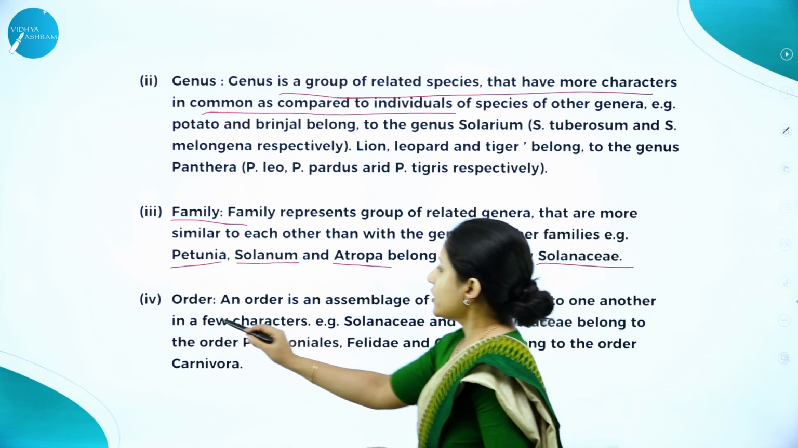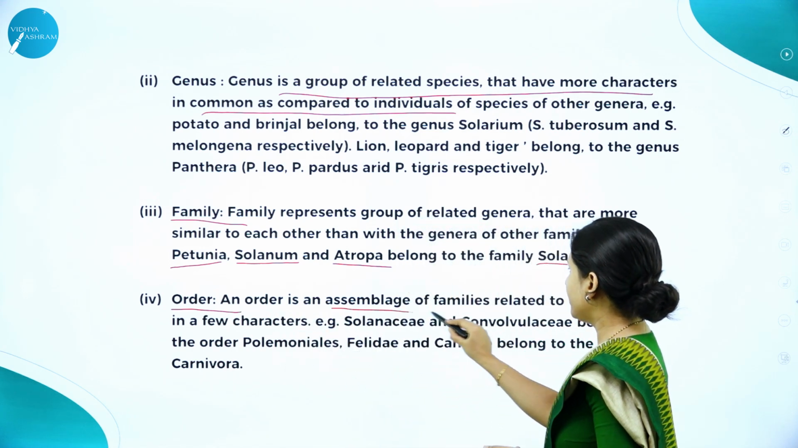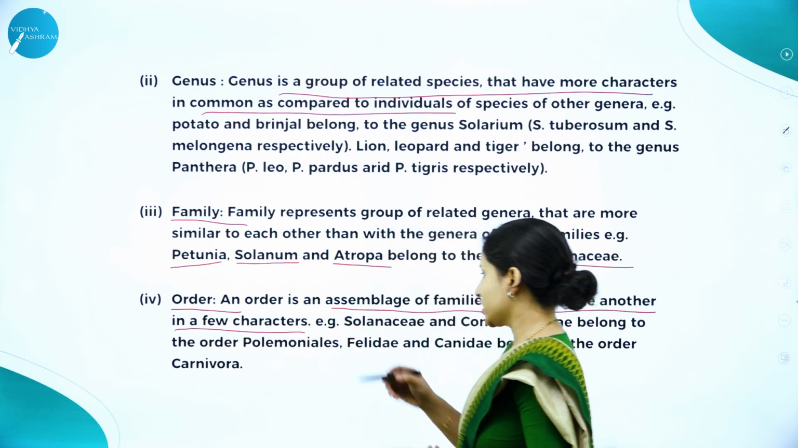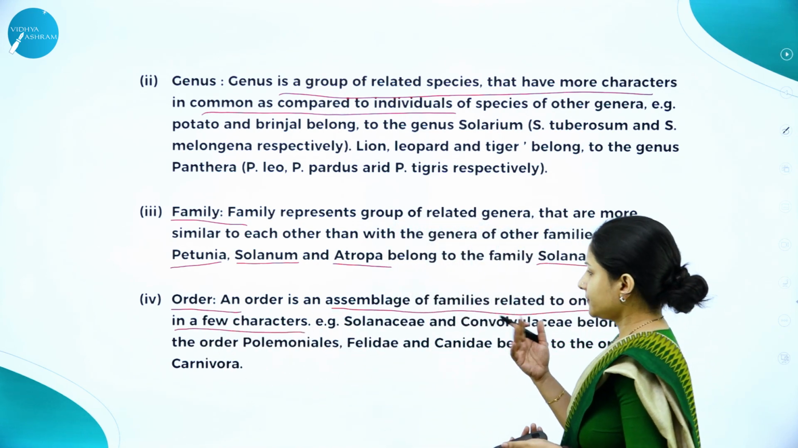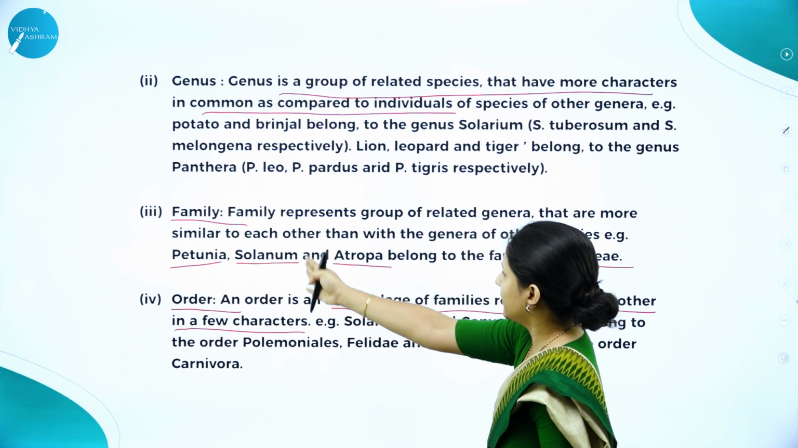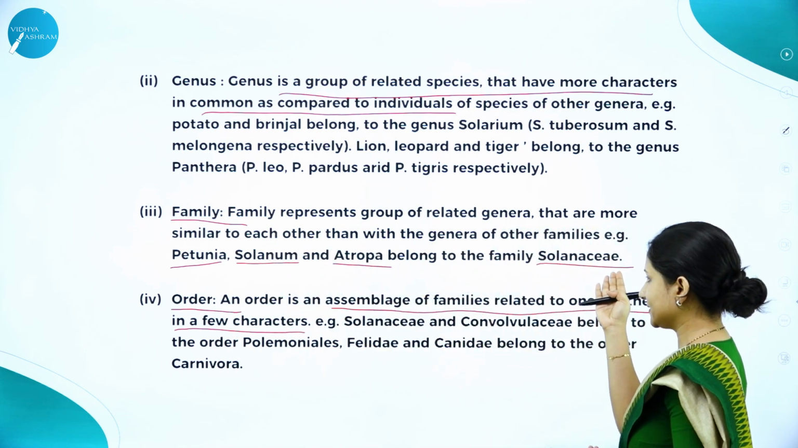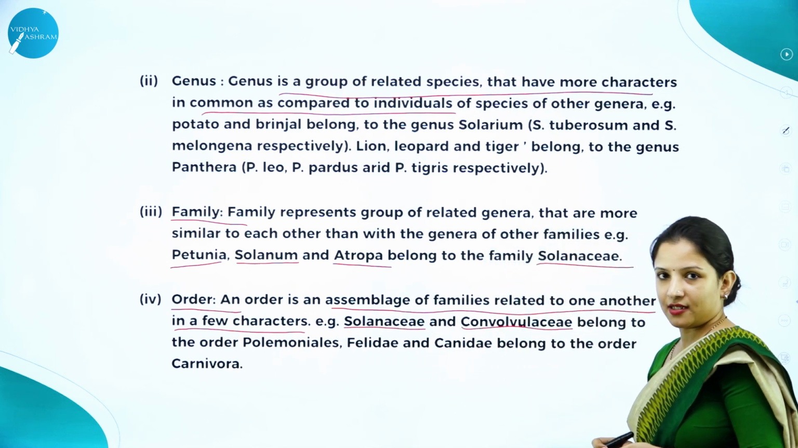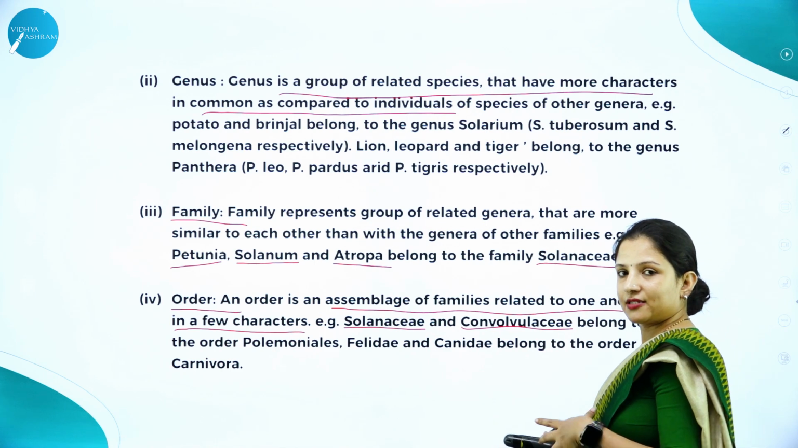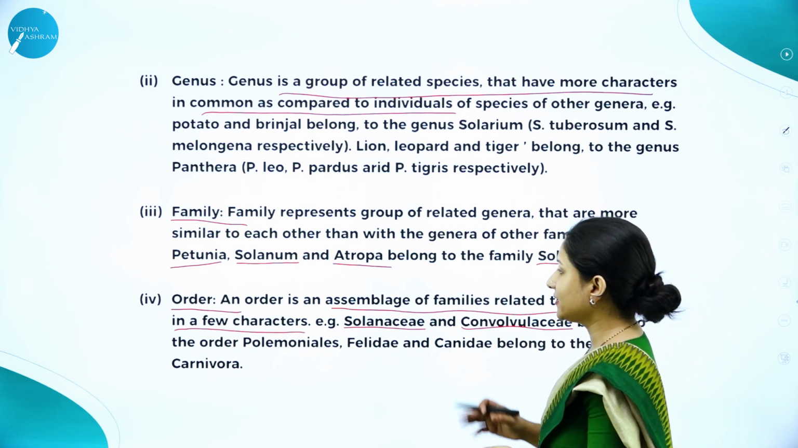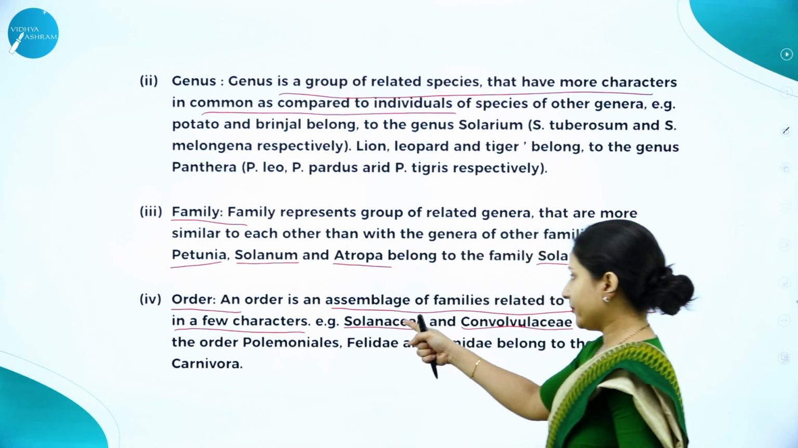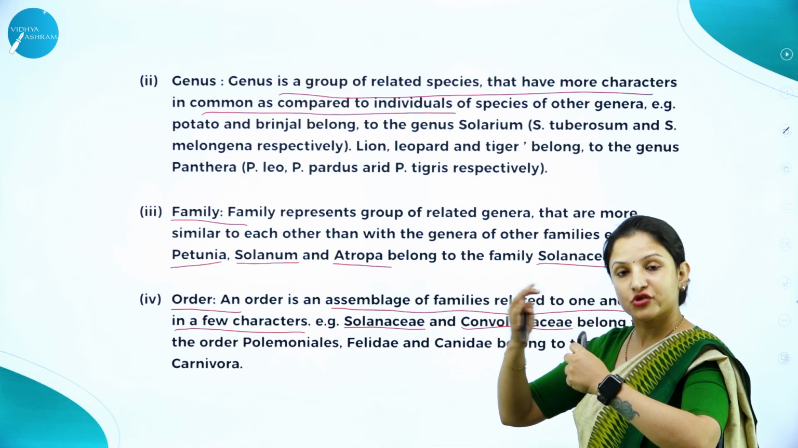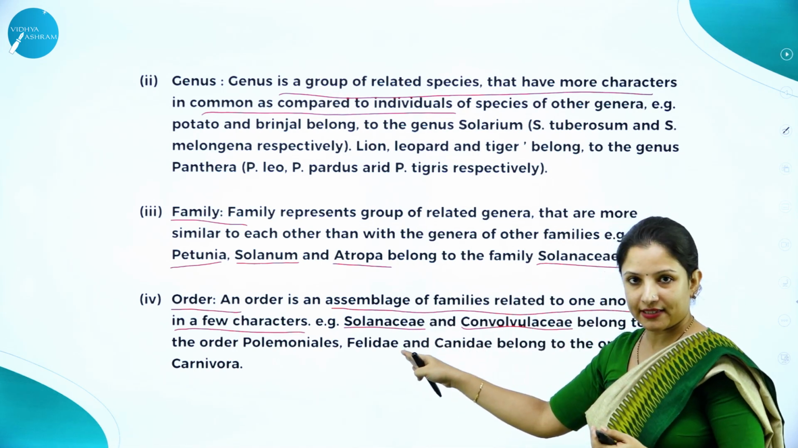Next is order. Order is nothing but an assemblage of families related to one another, having a few characters which are similar to each other. Say for example, Petunia, Solanum, Atropa belong to the family Solanaceae. Again here there are two other families, Solanaceae and Convolvulaceae. These are two families. In Solanaceae, brinjal, potato, chili, tomato, all come under Solanaceae.